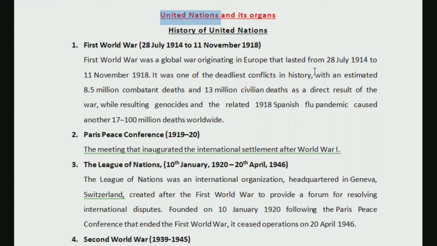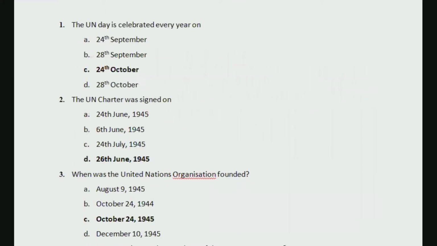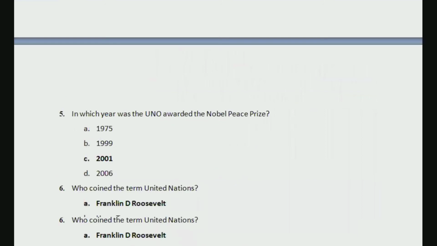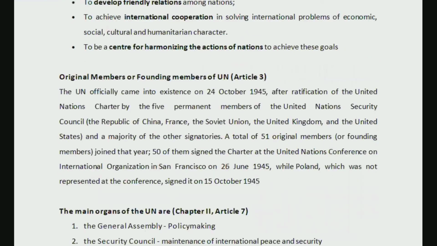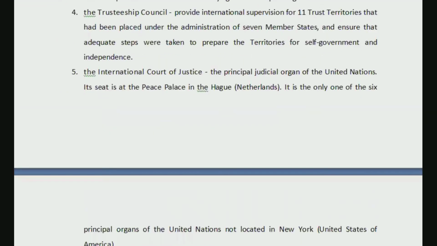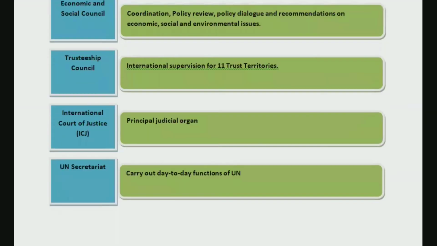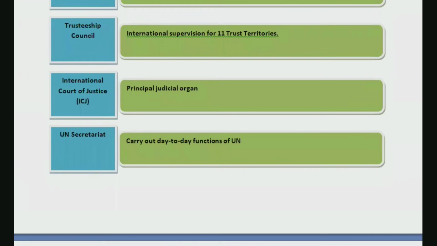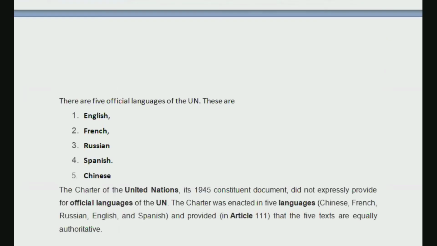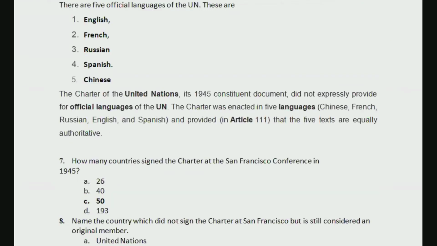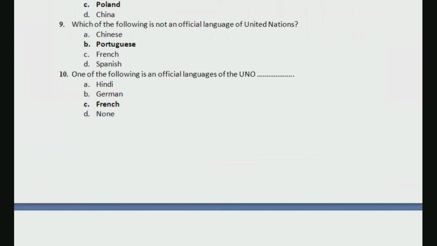So in two of our previous videos, we discussed the history of United Nations and some questions. In our second class, we discussed the main purposes of United Nations, original members of UN, main organs of UN, and this table we had prepared just to make it easier for us to remember the six main organs and how they differ from one another. Then regarding official languages and again some questions.